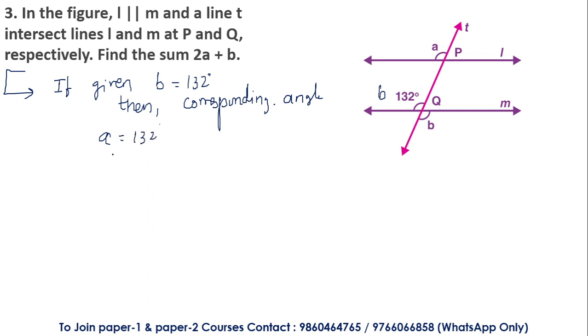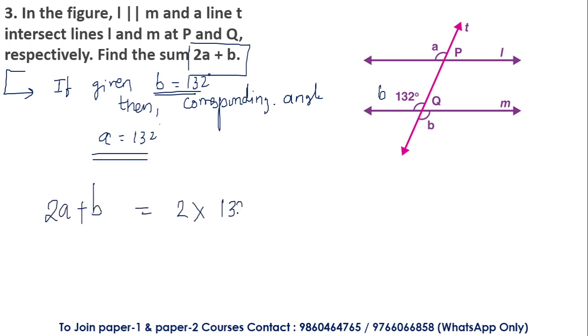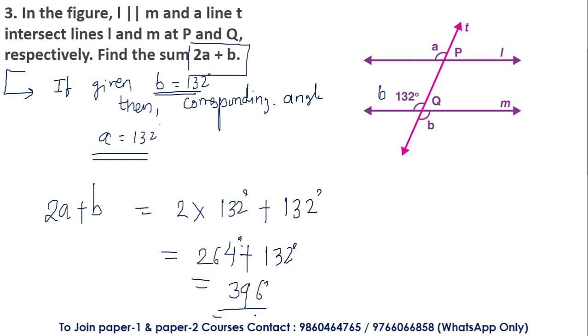Now we know the value of A, we know the value of B. We can put it into this given equation, that is 2A plus B, which is equal to 2 into 132 degrees plus 132 degrees. 2 2s are 4, 3 2s are 6, 2 1s are 2, plus 132 degrees. The summation of both is going to be 396 degrees.